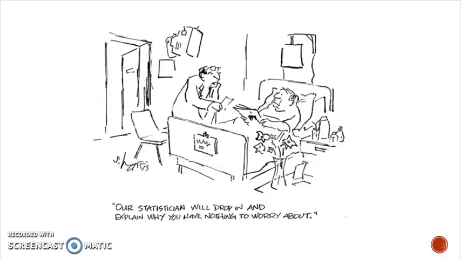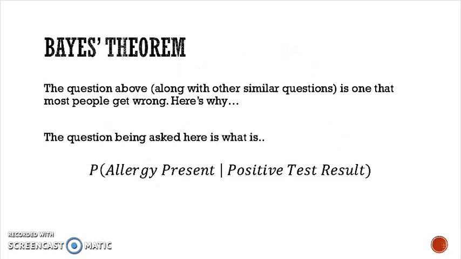There was a really interesting TED Talk by a man named Peter Donnelly. It's called How Juries Are Fooled by Statistics, if you want to go and look it up. And he talks about how juries and doctors and police officers and lawyers are fooled by statistics because they don't have a critical understanding of something called Bayes' theorem. So, what is Bayes' theorem? How does it apply? Why do people get it so wrong when they look at situations like what I just showed you?